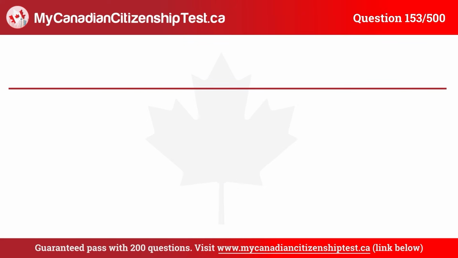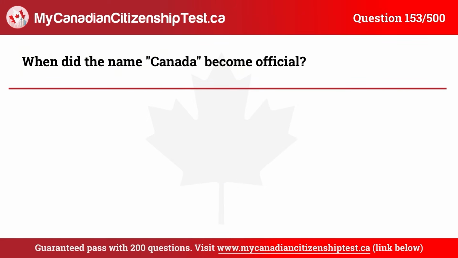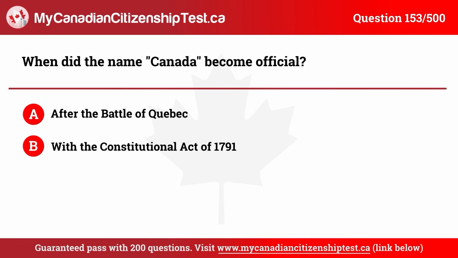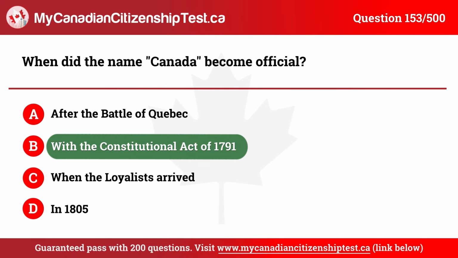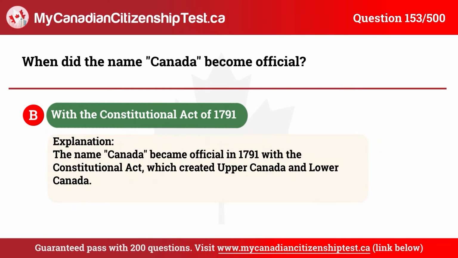Question 153. When did the name Canada become official? A. After the Battle of Quebec. B. With the Constitutional Act of 1791. C. When the Loyalists arrived. D. In 1805. The correct answer is B. With the Constitutional Act of 1791.